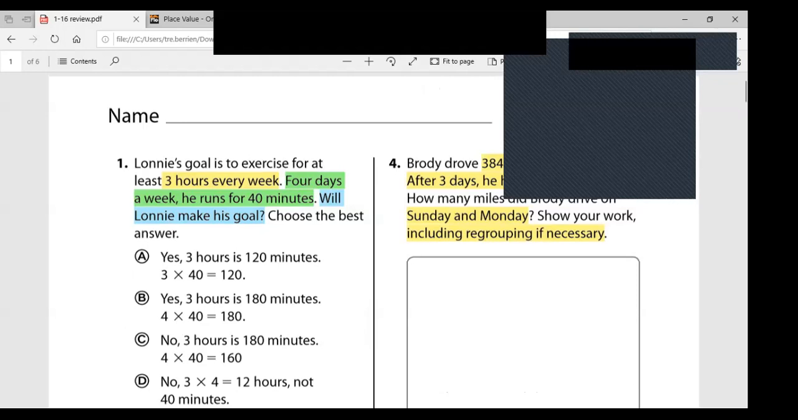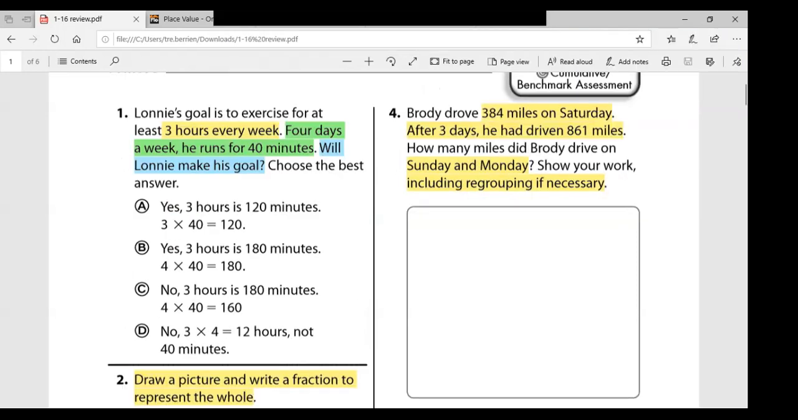All right, next question. It says, Brody drove 384 miles on Saturday. After 3 days, he had driven 861 miles. How many miles did Brody drive on Sunday and Monday? Show your work, including regrouping if necessary.